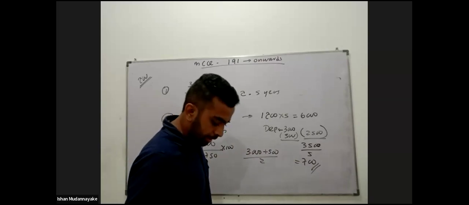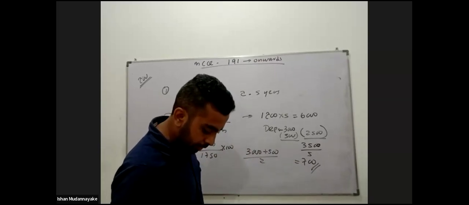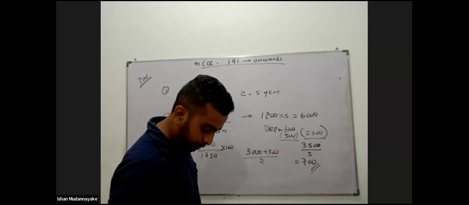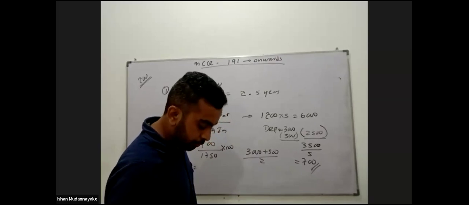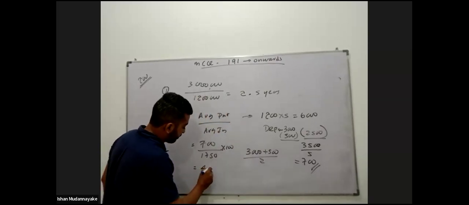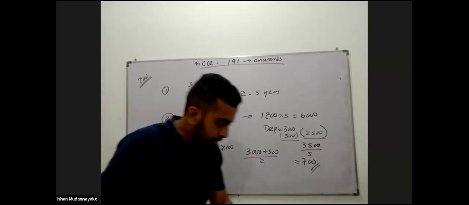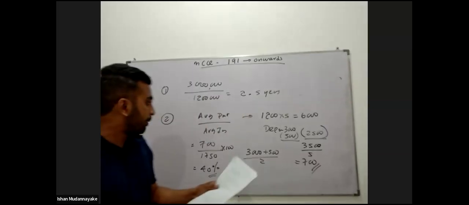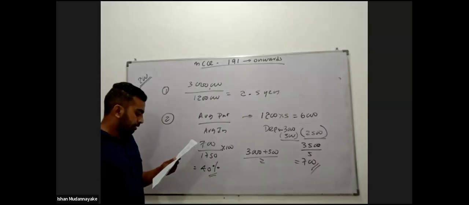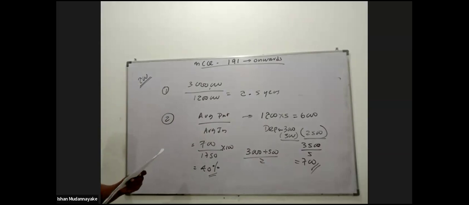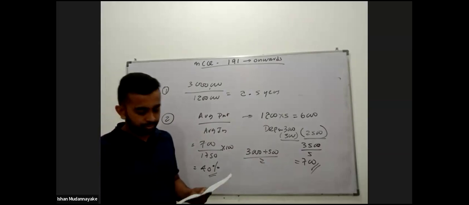Then ARR is 700,000 divided by 1,750,000 into 100, 40%. ARR 40%. Right, now the payback period is 2.5 years and the accounting rate of return on average investment is 40%.